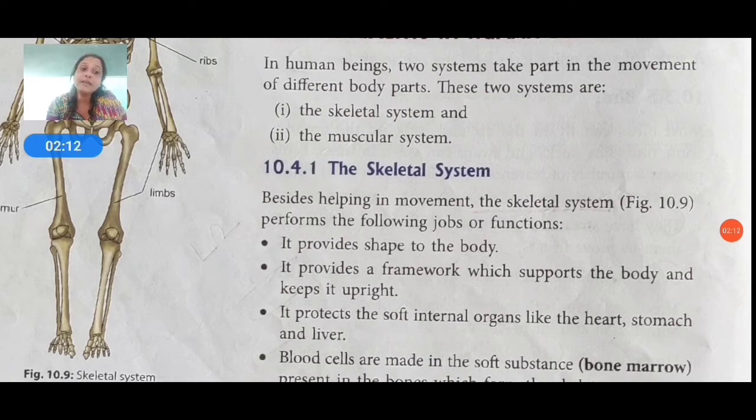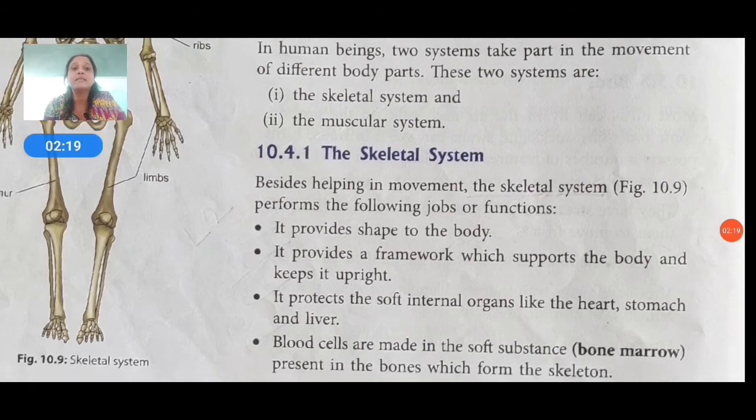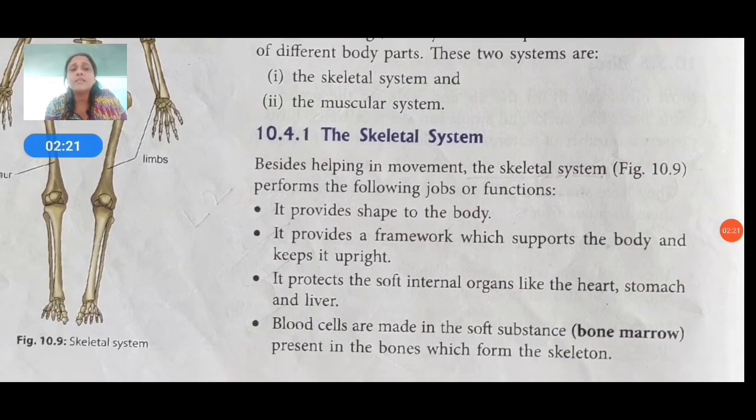It protects the soft internal organs like the heart, stomach, and liver also. Blood cells are made in the soft substance present in the bones which form the skeleton. In figure 10.9, they have given us the skeletal system. In this figure, we can see many body parts in our body which help us in many ways; it provides shape and frame to our body.